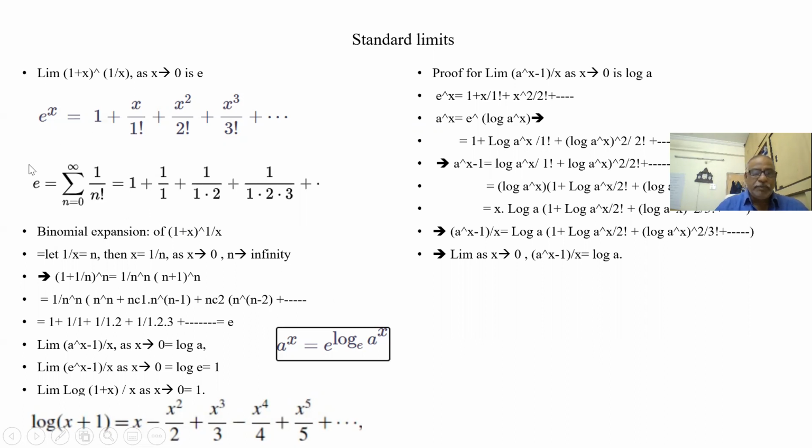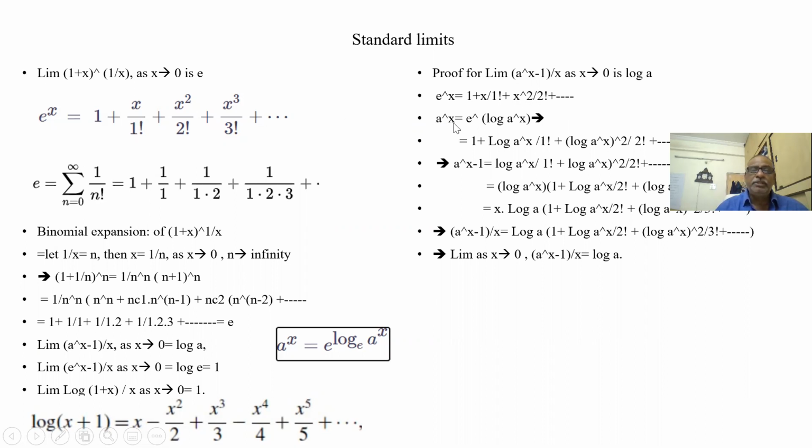Okay. Now the same thing we are learning for (a to the power of x minus 1) by x as x tends to 0. Suppose x is 0, this means a to the power of 0 is 1, 1 minus 1 is 0, 0 by 0. It is not defined. So let us understand how to proceed with this. What is e to the power of x? We have just seen this.